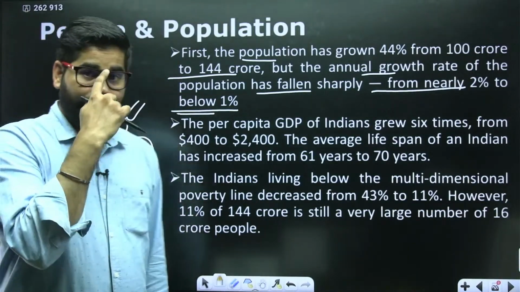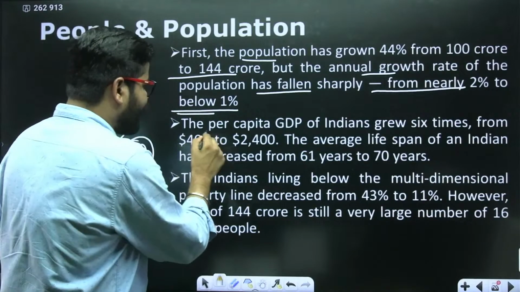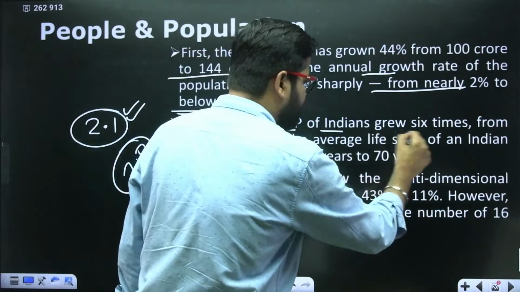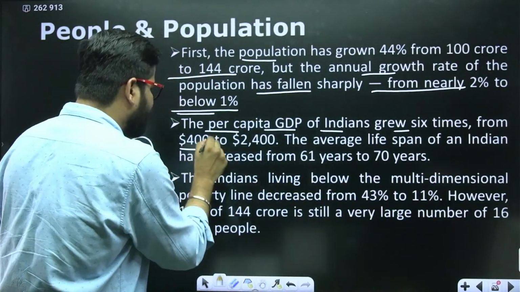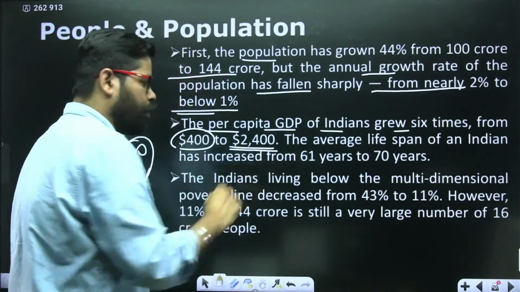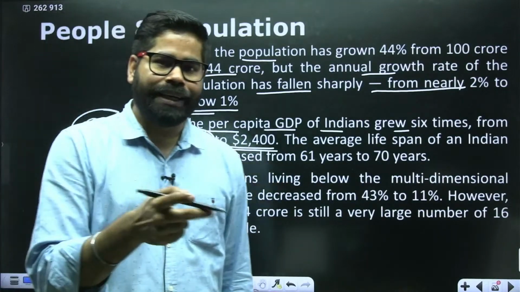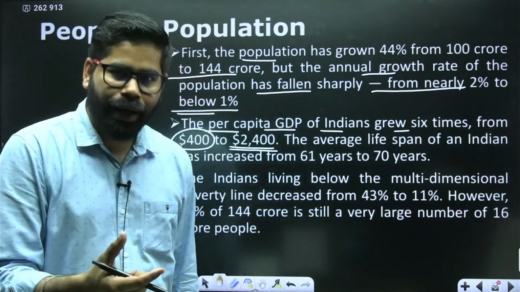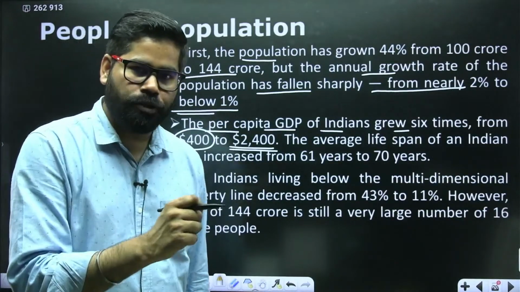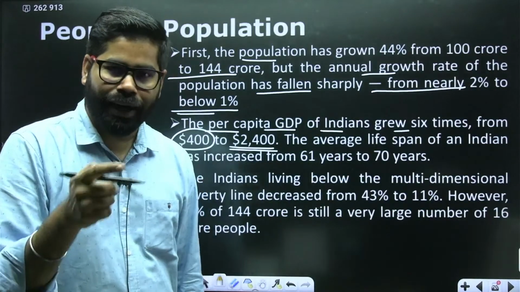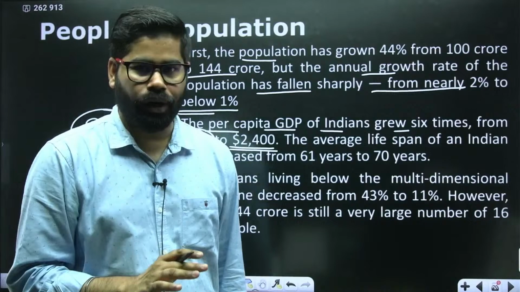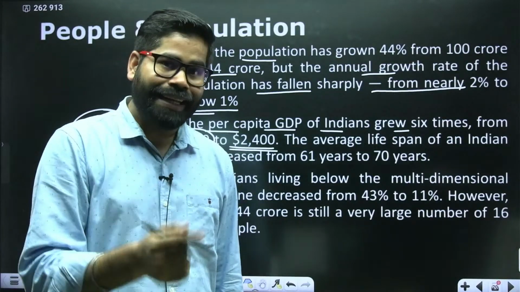Now, there is another part. The per capita GDP of Indians grew 6 times from $400 to $2,400. In the last 27 years, our per capita income has increased from $400 to $2,400. So it has increased 6 times.